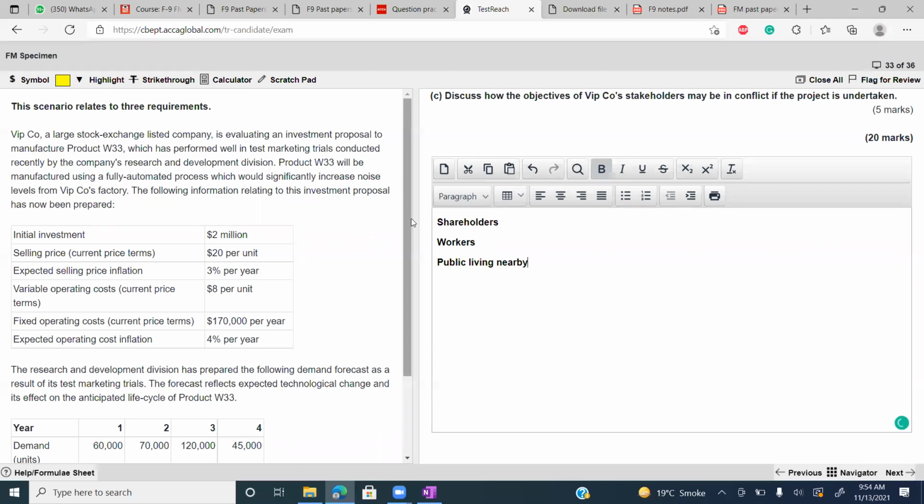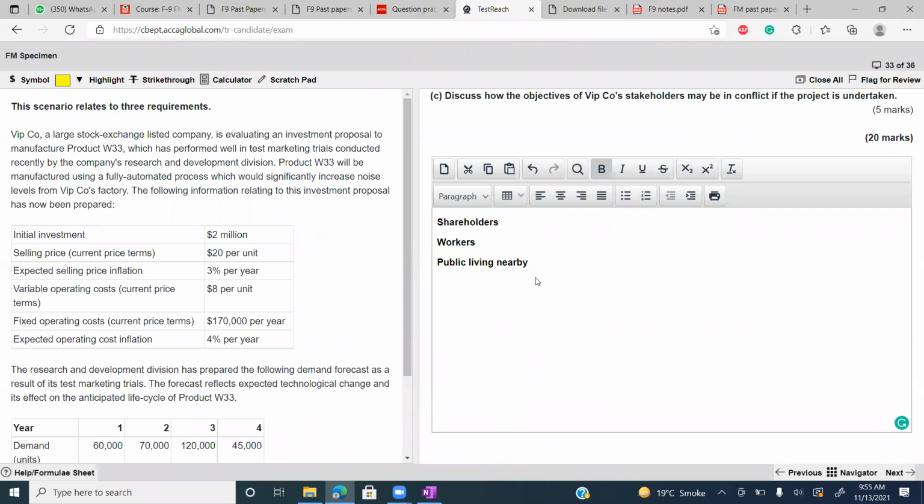Living nearby. So what is the objective of shareholder? Shareholder objective is to maximize the wealth of shareholders. Obviously, they will want that we should continue the project because the project is generating positive NPV, higher IRR, and even higher return on capital employed.